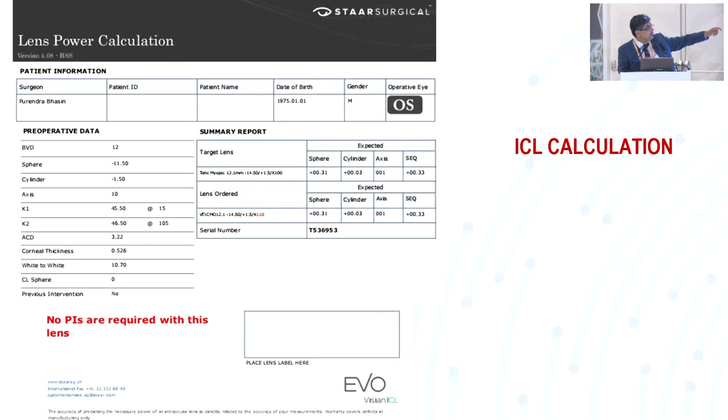On the left side, you can see there is a -11.5 with 1.5 diopter cylinder at a steep axis of 10 degrees, and keratometry we should check. Corneal thickness is there, and the white to white we have measured is mentioned over there. And on the right side is the lens which they are recommending, and what will be the residual expected refractive error after the implantation of the lens. And we should check the size of the lens, which is 12.1 millimeter in this particular case.